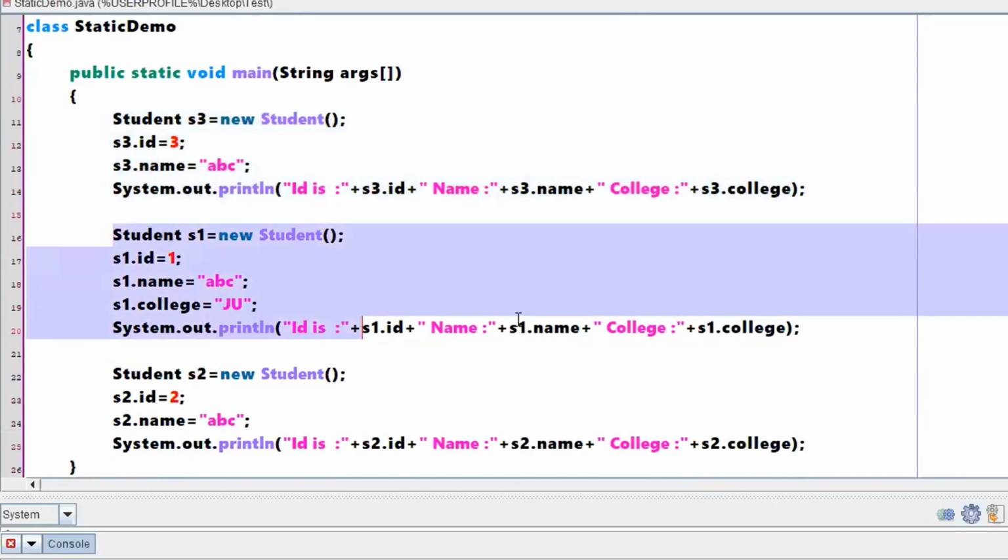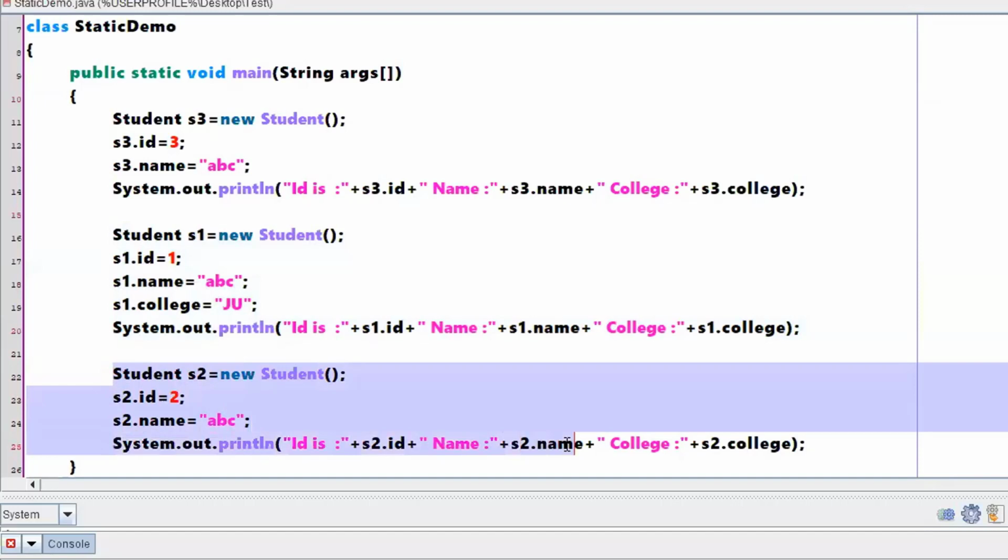But when it comes to S1, you are not referring to the value which I have defined in the class definition. Rather, you gave some new value, JU. Now, what I'm saying is the previous Jain has been erased and replaced by JU. After this instruction, whichever object is created will not get Jain back. Rather, it will get JU, which has been overwritten by this particular S1.